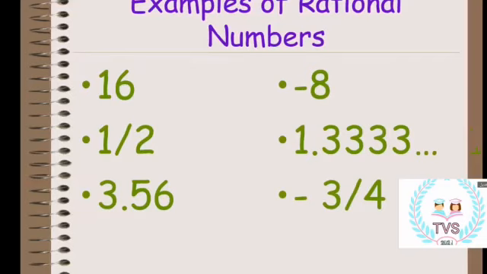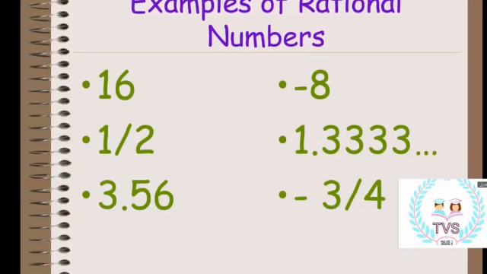Half is a rational number because it's a fraction. 3.56 is a rational number because it's a decimal. -8 is an integer, and we said that integers are rational numbers. 1.333 is a repeating or recurring decimal, so it's a rational number. And -3 over 4, if we convert it to decimal, will be -0.75. So these are the examples for rational numbers.